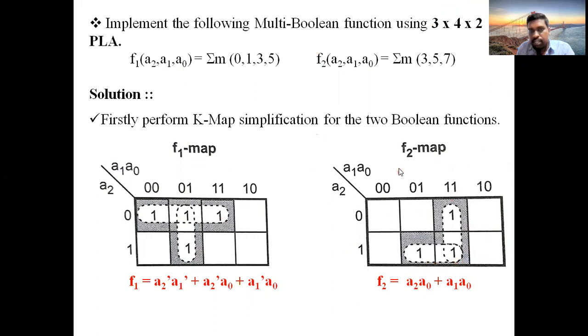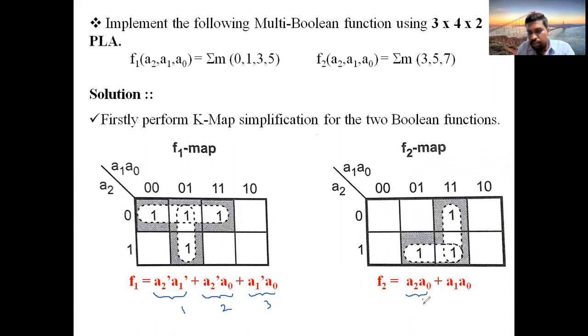When you observe here, from the 2 expressions, F1 and F2, list out the product terms. See here, A2 dash, A1 dash. This is one product term. A2 dash, A0. This is the second product term. A1 dash, A0. This is the third product term. A2, A0.